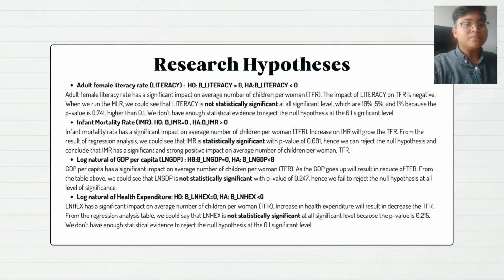larger families. For the last independent variable, which is LNHEX, for the null hypothesis, the slope coefficient of LNHEX is equal to 0, while the alternative is less than 0.